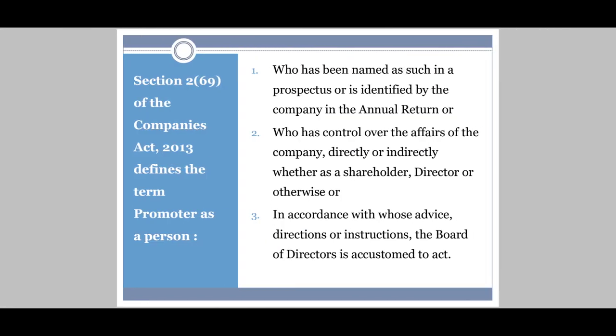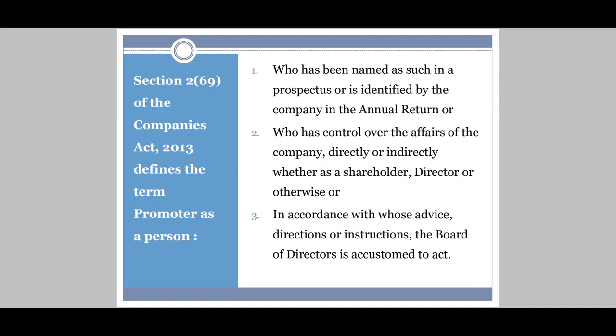Now see here, section 269 of the Companies Act 2013 defines the term promoter as a person who has been named as such in the prospectus. We are done with this term also.